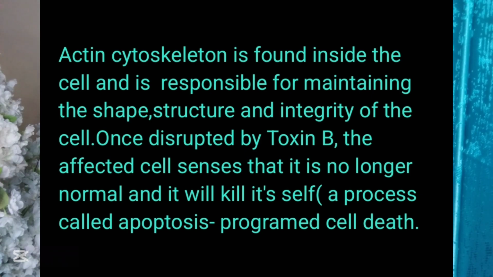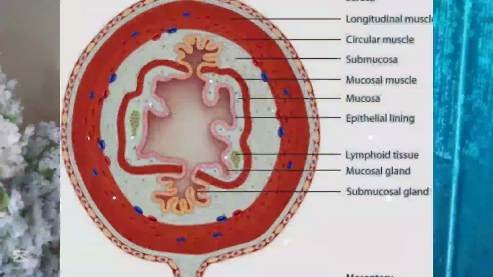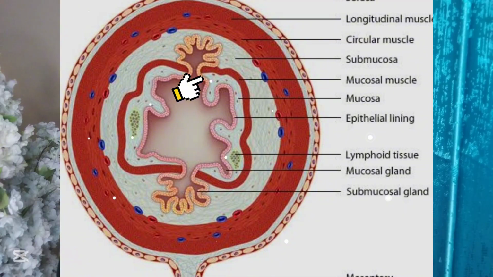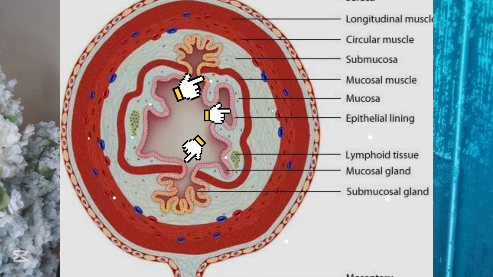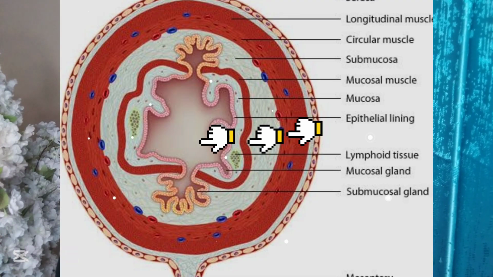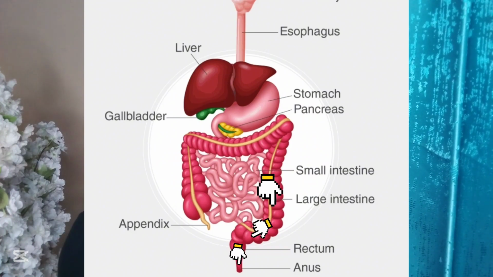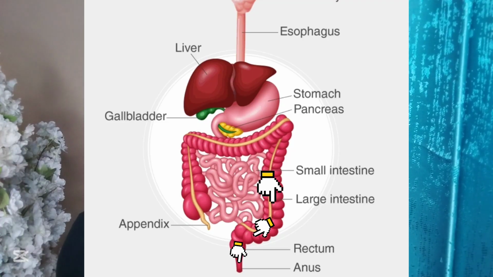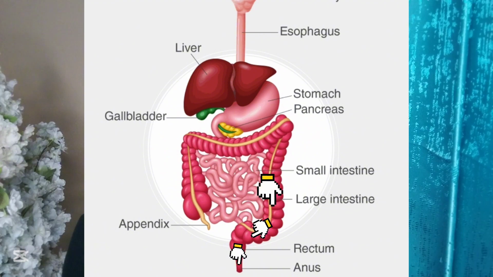The cell will die. Once the cells that line the inside of the large intestine have died, water will escape from the different layers of the large intestine into the lumen of the large intestine, and so the patient will pass out watery stools. They'll have diarrhea. The Clostridioides difficile will also be passed out together with the watery stools. And this commonly occurs in a healthcare setting, for example, a hospital or a nursing home.